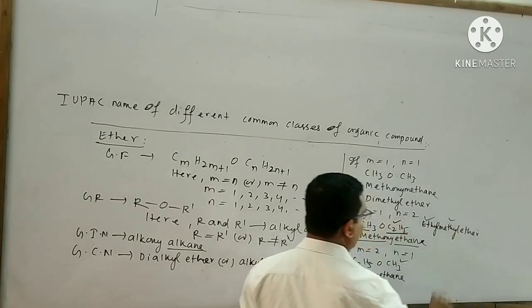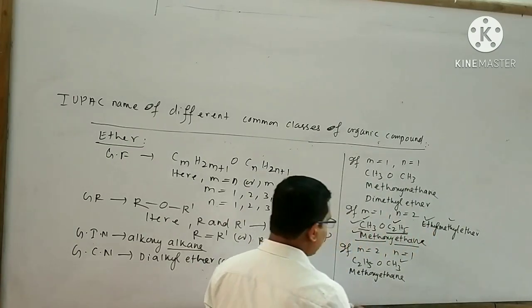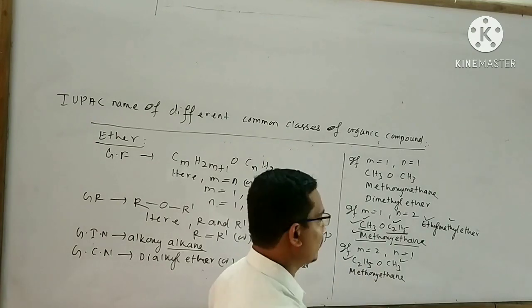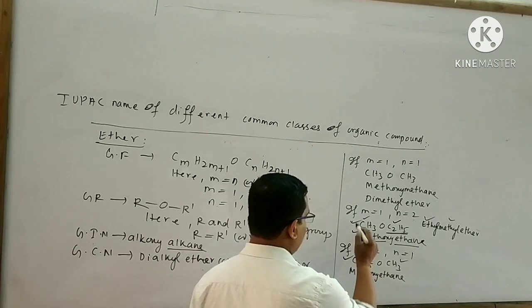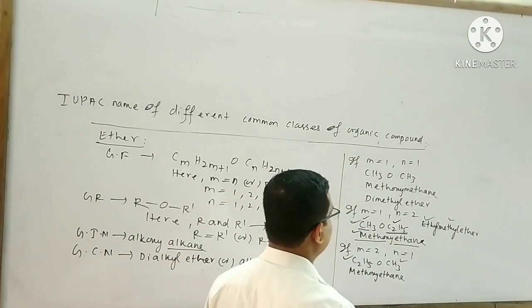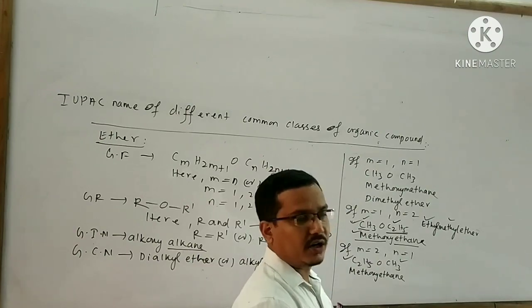Here two alkyl groups are arranged according to their alphabetical order. Both these compounds are the same. Like this, you can also think about other ether compounds.